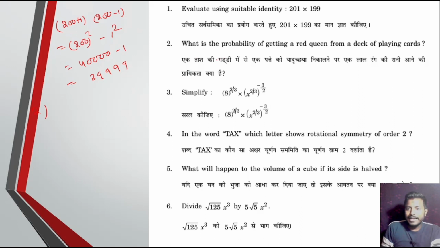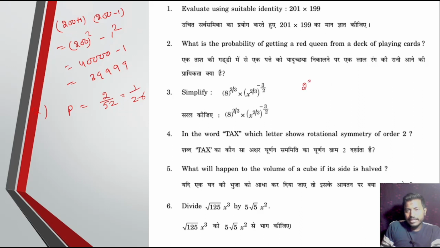What is the probability of getting red queen from the deck of playing card? Red queen, there are the 2 red queens are there, so probability equal to 2 by 52 equal to 1 by 26. Okay, next question number 3.